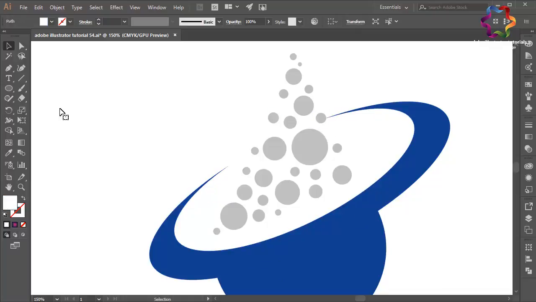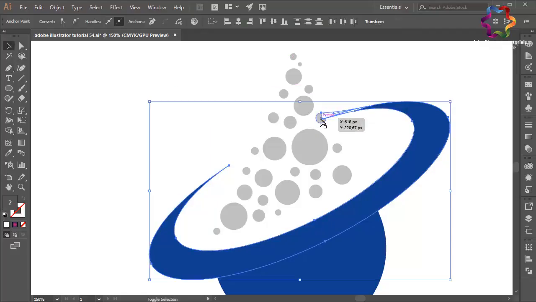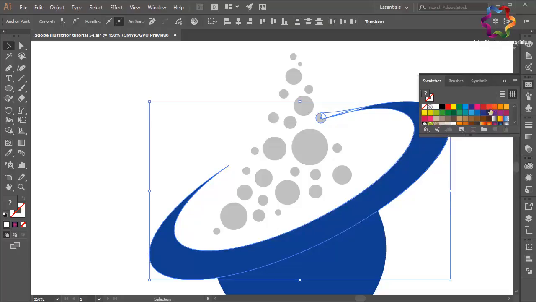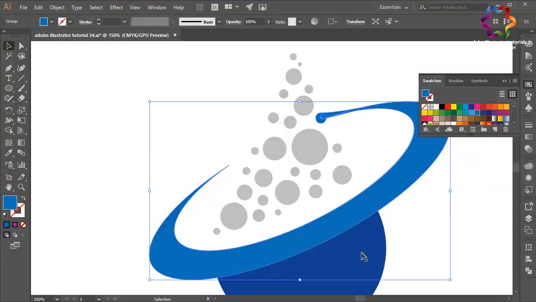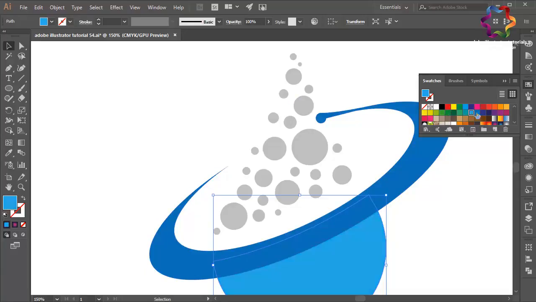I will select the pen tool over here, click on this circle, click here, scroll like this, click on this point, click here, and click here, close this point, select this object and this small circle, change the color using maybe blue color like this, right click, select group, and this object too I will change the color using this blue. Okay, like that.